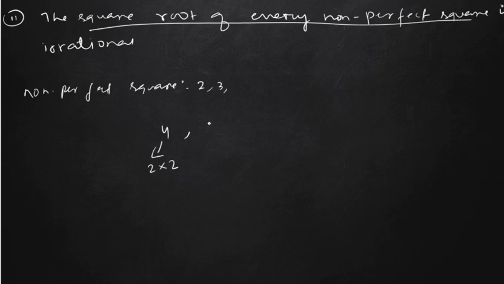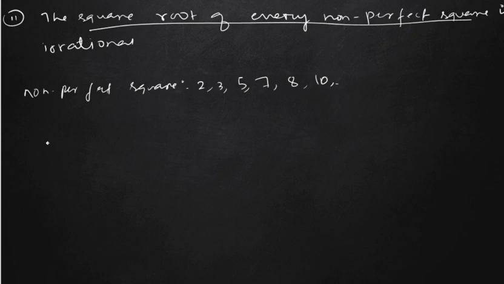Then 16 is perfect, or 9 is a perfect square. Why is 9 a perfect square? Because 9 can be written as 3 into 3. 16 is perfect because it can be written as 4 into 4. But you cannot find any number which, if you multiply it twice, gives 2. So that type of number is called a non-perfect square. Non-perfect squares are 2, 3, 5, 7, 8, 11, and 10 also. This type of number is a non-perfect square number.